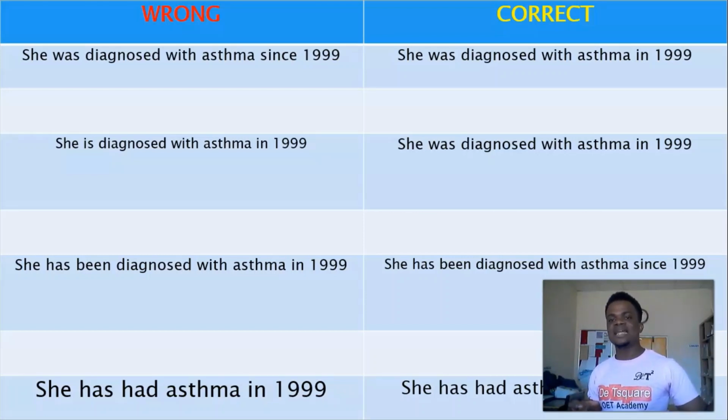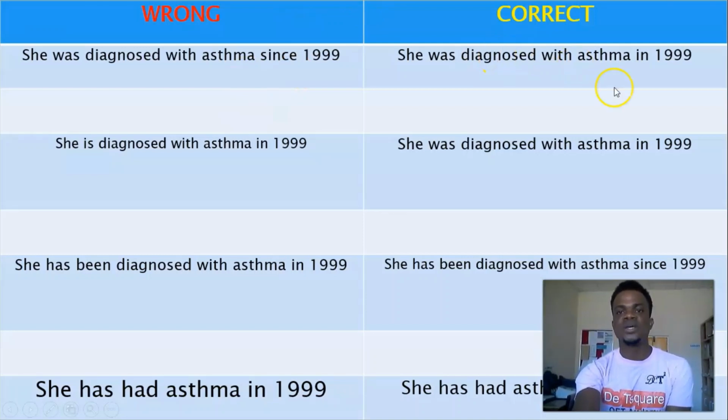It started from 1999 and now we are in 2021, that means till now. So when you say she was diagnosed with asthma since 1999, that statement is wrong. You are supposed to use a point in time for a simple past. When you say was diagnosed, you are looking for a point in time. So the right thing to say is she was diagnosed with asthma in 1999.